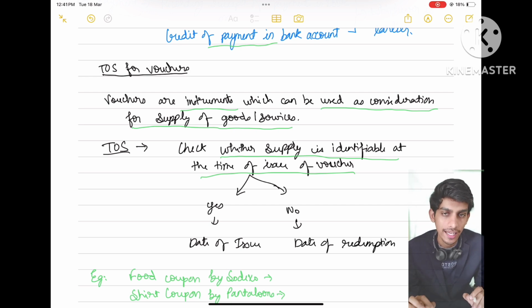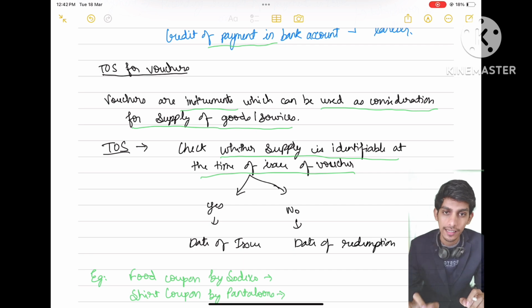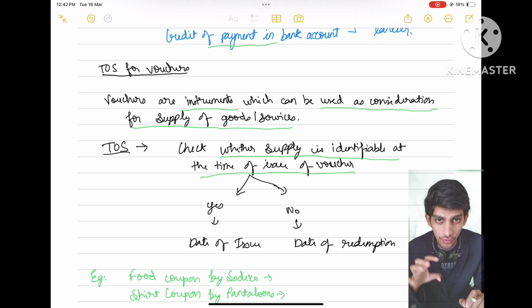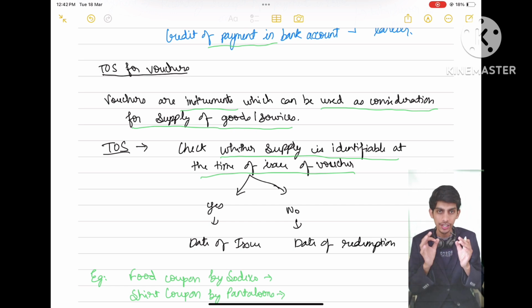If it is a general voucher, like if I have received a voucher from, let's say, Zomato, so I can purchase any food from Zomato. Different foods may have different tax rates. So supply is not identified at the time of issue of voucher. And if I purchase a shirt voucher from Pantaloons, which can be redeemed against purchase of shirts only, then supply is identifiable at the time of issue of voucher, that this voucher can be used for supply of shirts only.